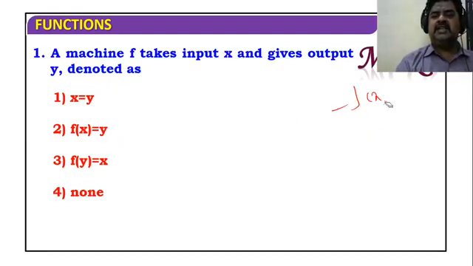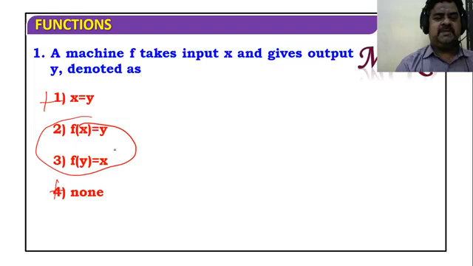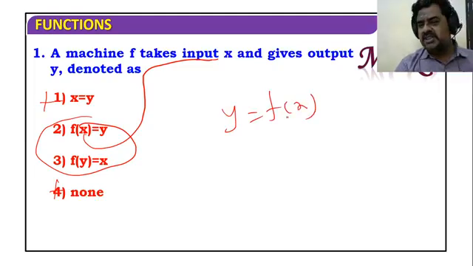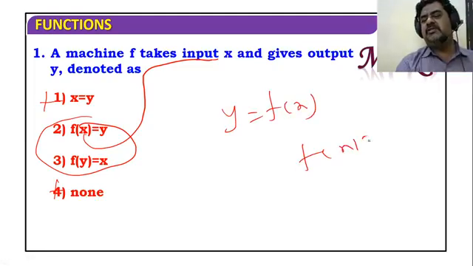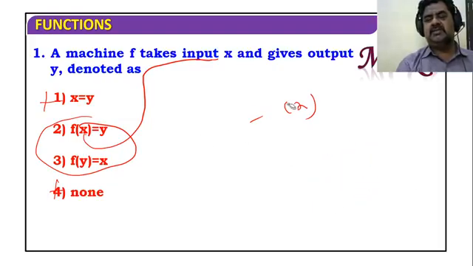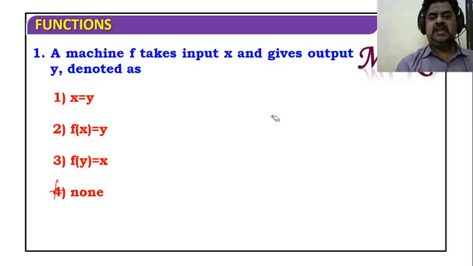How will you identify the answer? Automatically we know this will not be there, and this will not be there. It should be Y equal to F of X. This is the input, that's why Y equals F of X. Always remember Y equal to F of X. It is easy to remember, then F of X equal to Y. Then what is X? That is your 12th portion. Don't worry now, no need to remember. Can we go for the next one?